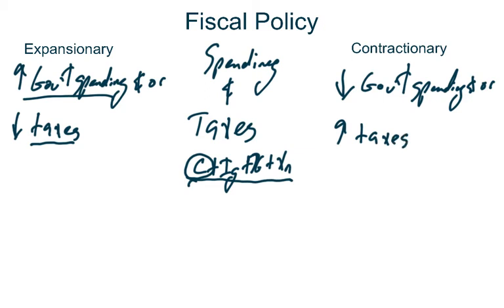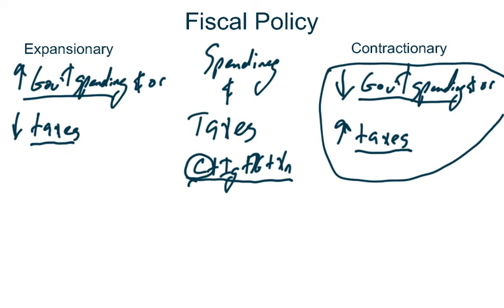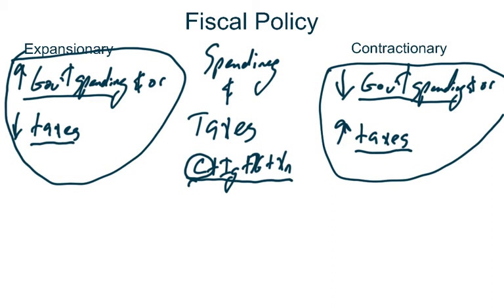Right? The government spends less money, so our GDP would start to decline, or they could take more money from us, from our pockets. What does that mean? It means we have less money to spend. That's less money we can inject into the economy. Economic activity slows down. Price levels start to come back down. Inflation starts to get under control. So if the economy is overheated, unemployment is too low, they will implement contractionary fiscal policy. And if the economy is in a recession, they will implement expansionary fiscal policy.